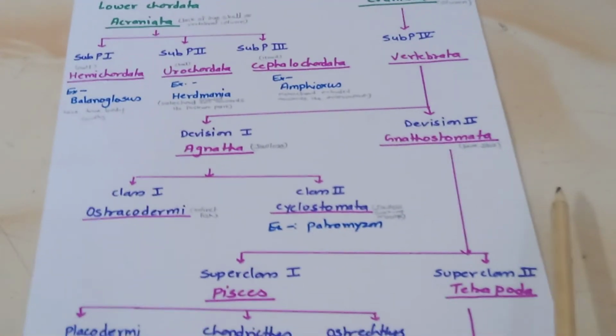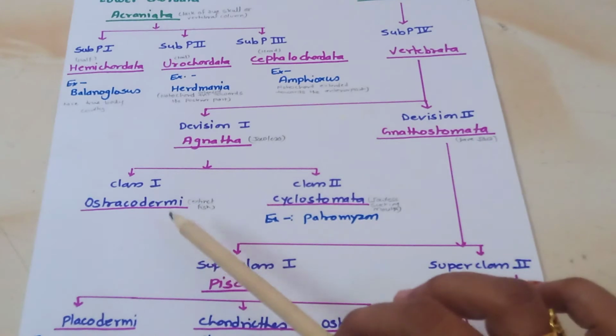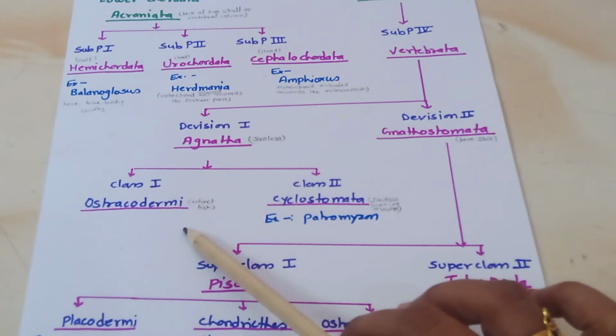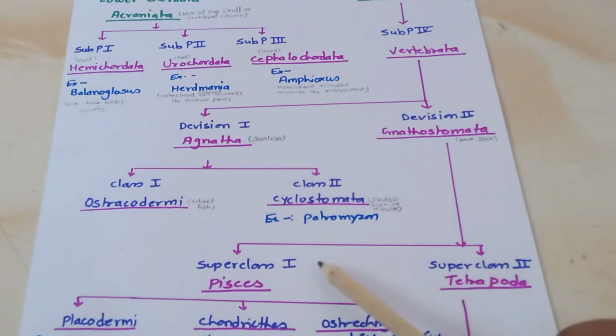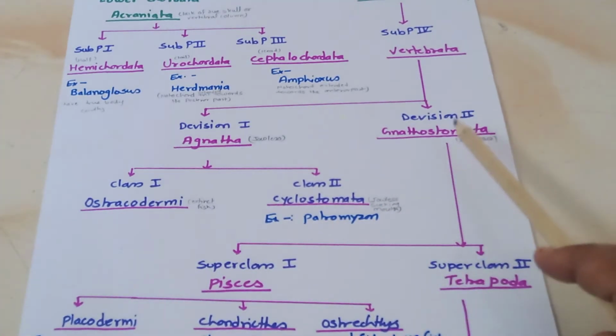Ostracodermi are the extinct fishes, and Cyclostomata have a jawless sucking mouth, for example Petromyzon.